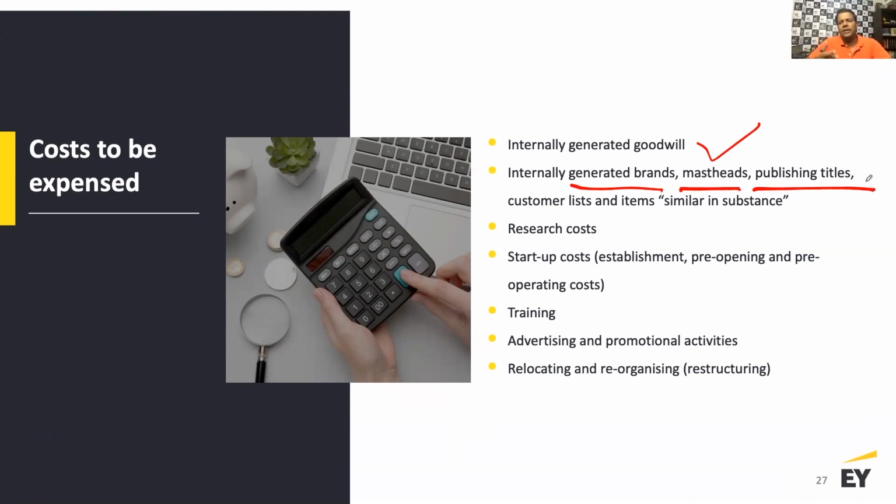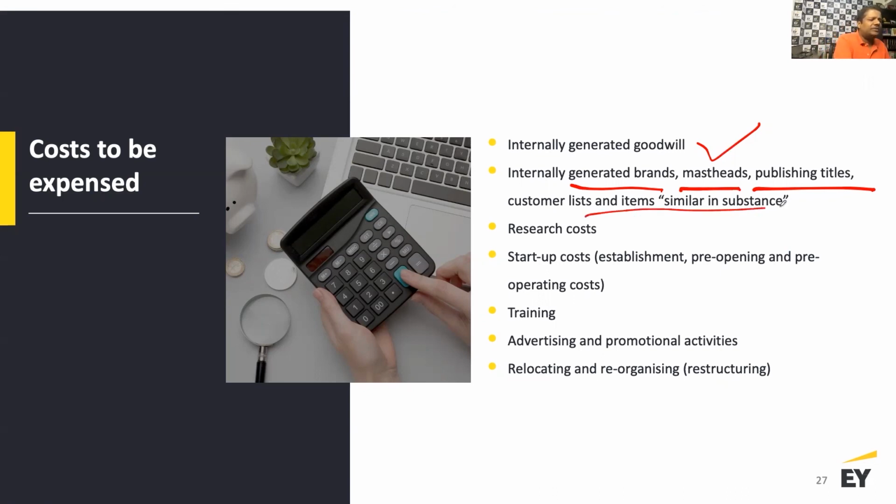A lot of companies build a brand and do tons of advertising. Let's say companies like Airtel, Vodafone, Reliance, Flipkart, Amazon, they keep on doing tons of advertising, and in the process, they're building the brand. But that advertisement cost is always expensed as incurred, right? So internally generated brands, mastheads, publishing titles, all of them are expensed as incurred.